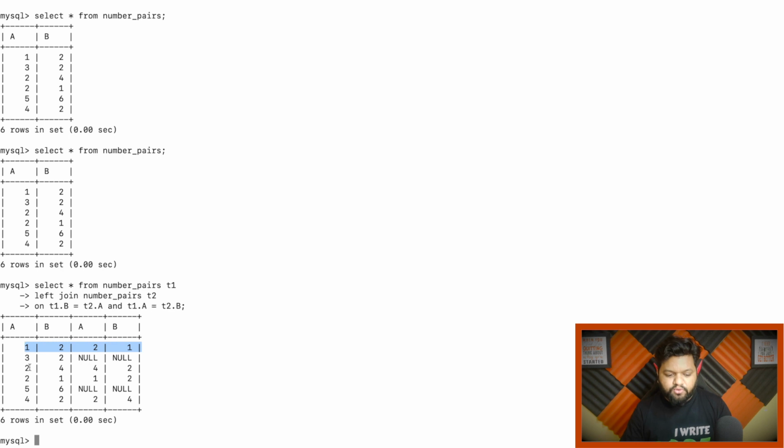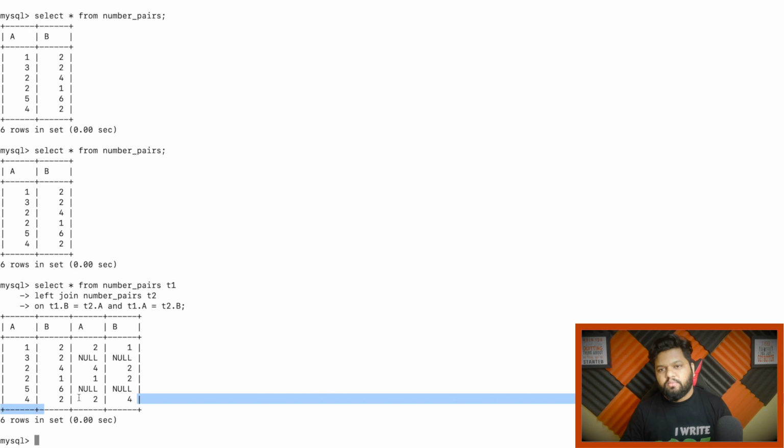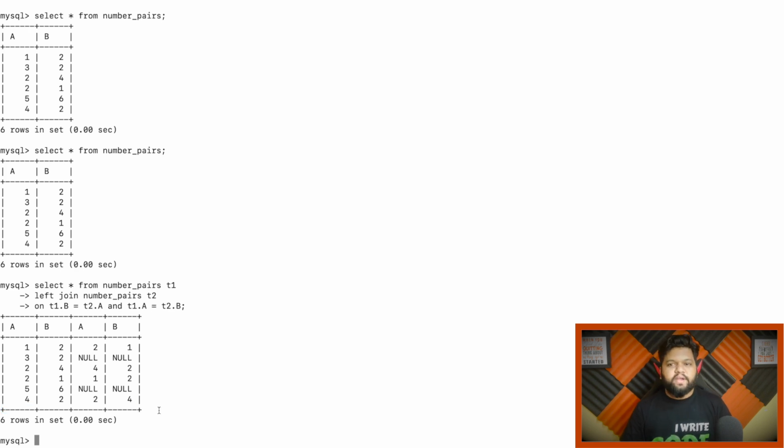And when we come to this pair 2, 4, for this one the reversed pair was 4, 2. Make sense? We are clear till this part. And now for the 2, 1, obviously this condition will get satisfied because we are doing a self join. So this pair will find this one as a reversed pair, and that's why it is being populated here. For 5, 6, there was no reverse pair, so that's why these values are null. And for 4, 2, we found 2, 4. And now what we need to do is print our output.